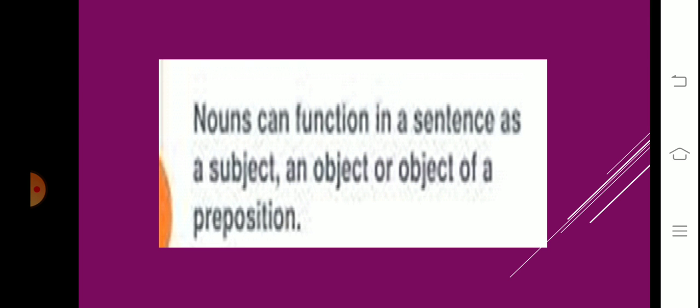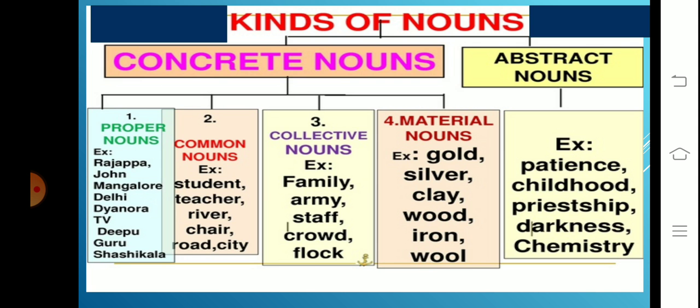Nouns can function in a sentence as a subject, means a noun in a sentence can be a subject, it can be an object, or it can be the object of a preposition. And the kinds of noun, there are 5 kinds of noun: proper nouns, common nouns, collective nouns, material nouns, and abstract nouns. In this video, we'll be discussing it in detail.